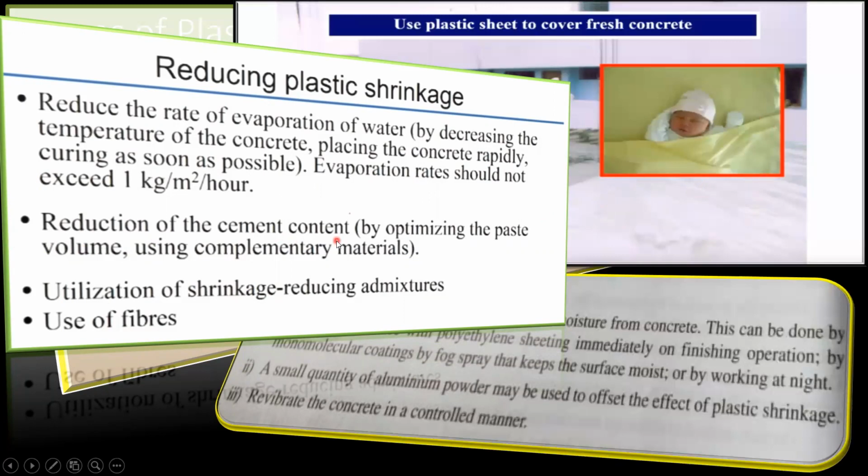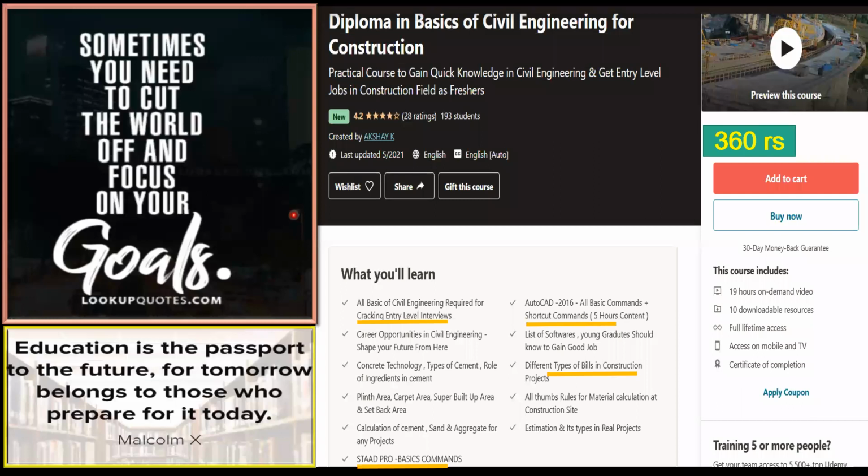Reduction of the cement content by using complementary materials, utilization of shrinkage reducing admixtures. This also we can try to use. If you feel like there are a lot of shrinkage cracks happening, then you can try to use this. Use of fibers, so this also you can do, especially when we go with fiber reinforced concrete and all, you can make use of the fibers. So these are the different ways of reducing the plastic shrinkage.